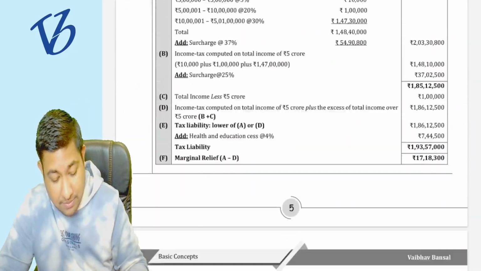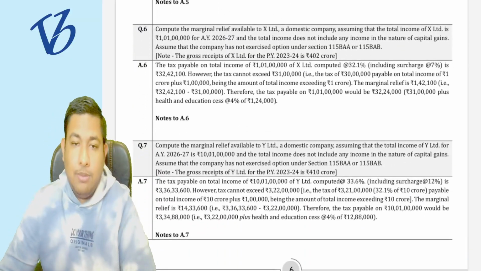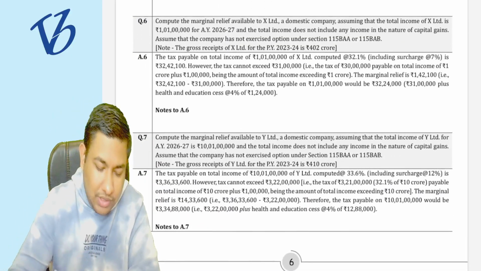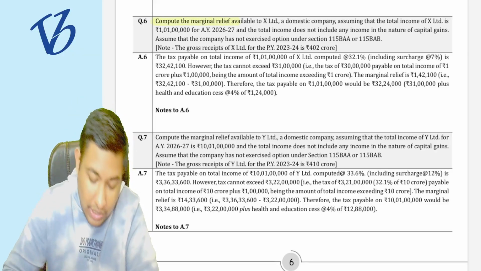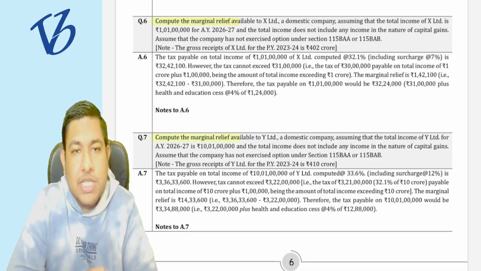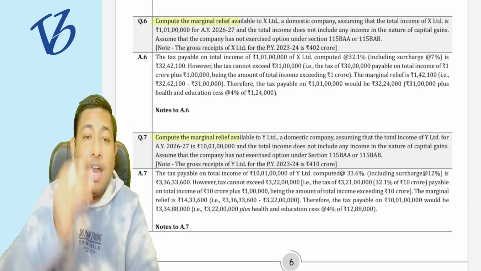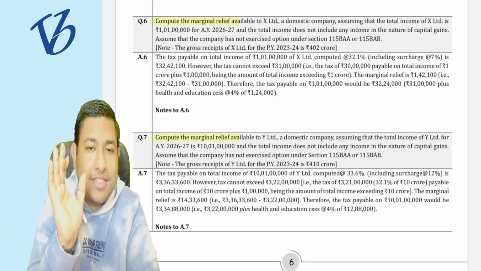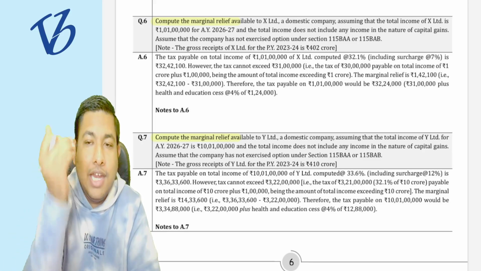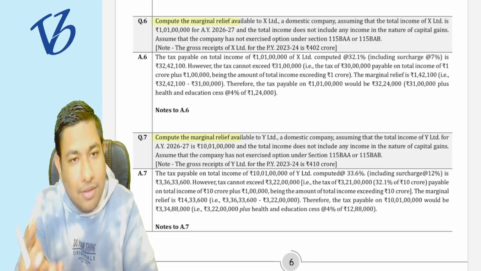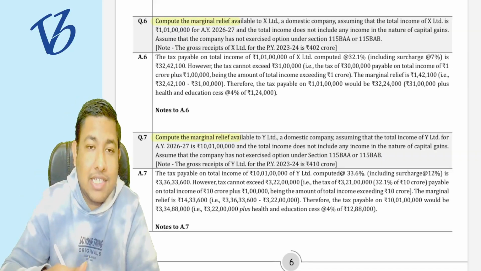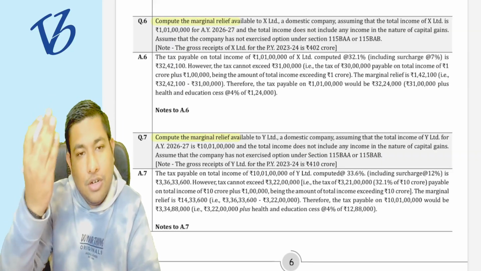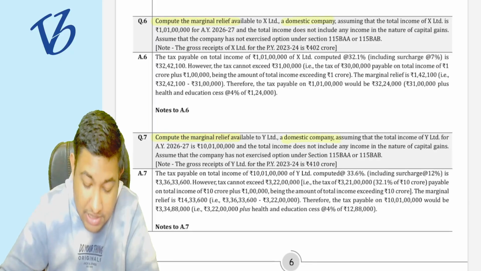Now coming to question number 6. From now, the theory part, most of the things is coming. Now they are just asking you to compute the marginal relief in question number 6, and question number 7 is also marginal relief. Till now, we have computed the marginal relief in the case of individuals like Mr. Veer. Now they are asking for the marginal relief in the case of domestic companies.